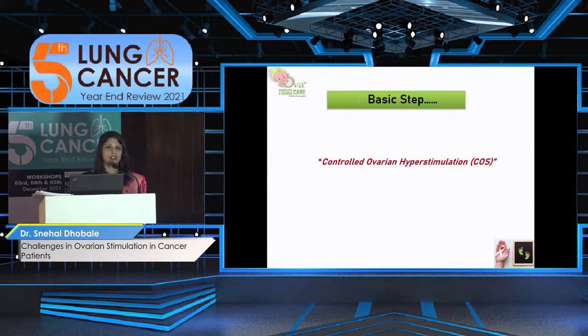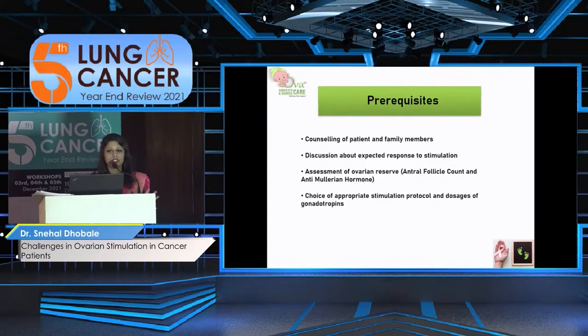Of course, I am not discussing this in detail from the fertility perspective, but from an oncology perspective, I'll just mention a few points we should be aware of. The prerequisite here is counseling the patient and the family members, and assessing the ovarian response with tests like the blood test AMH and the ultrasound antral follicle count, which helps us decide the stimulation protocol and the dosages of gonadotropins. But it is very important to have the discussion about the expected response. That is important in the counseling.